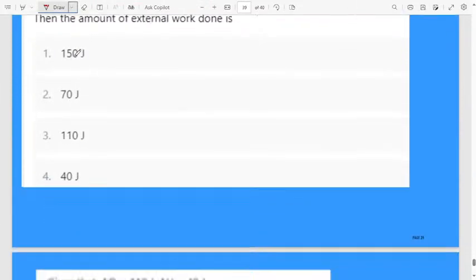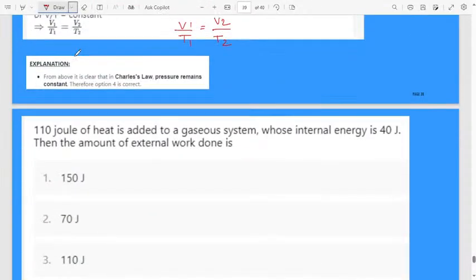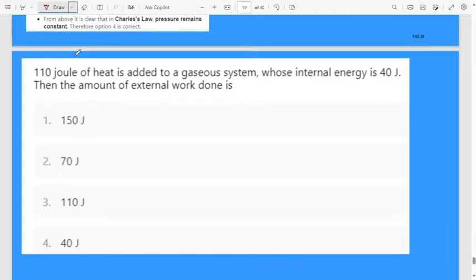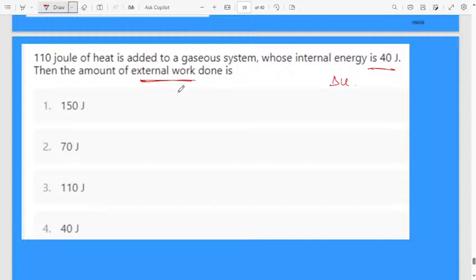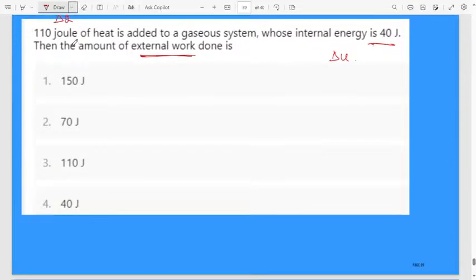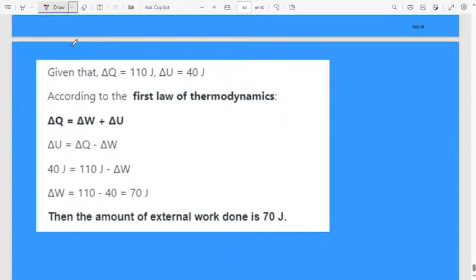I think this one is the last question. 110 joule of heat is added to a gaseous system whose internal energy is 40 joule. Internal energy is given. 110 joule of heat is added to a gaseous system. Then the amount of external work done is? Delta Q is also given, the amount of heat. Delta U is also given. You have to find delta W.